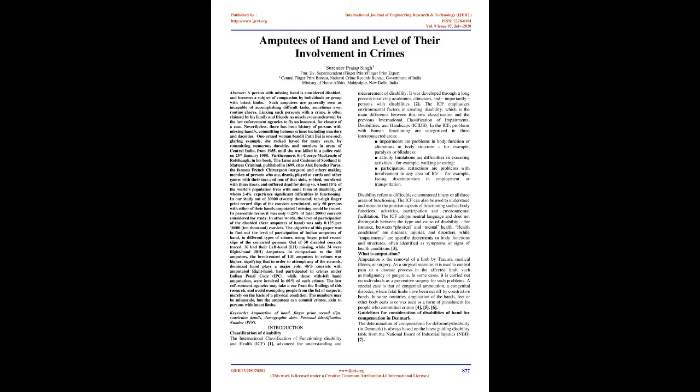In the ICF, problems with human functioning are categorized in 3 interconnected areas. Impairments are problems in body function or alterations in body structure, for example, paralysis or blindness. Activity limitations are difficulties in executing activities, for example, walking or eating. Participation restrictions are problems with involvement in any area of life, for example, facing discrimination in employment or transportation. Disability refers to difficulties encountered in any or all 3 areas of functioning.